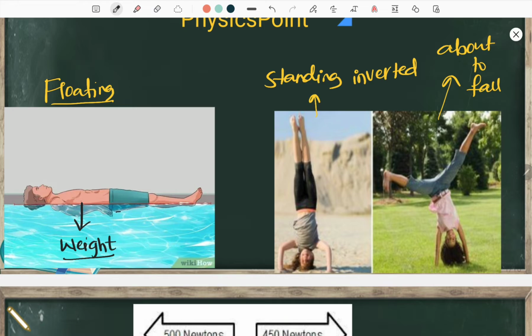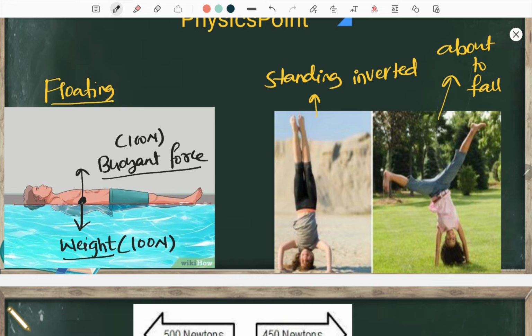And this water is there. Whatever water is there, this water will apply some force upward. All right, so this will apply some upward force. This is known as buoyant force. What is this? A buoyant force. The force due to any liquid is called buoyant force. For example, if this weight downward is 100 Newton, then buoyant force should also be 100 Newton, so that this boy floats. Otherwise, it's not possible.